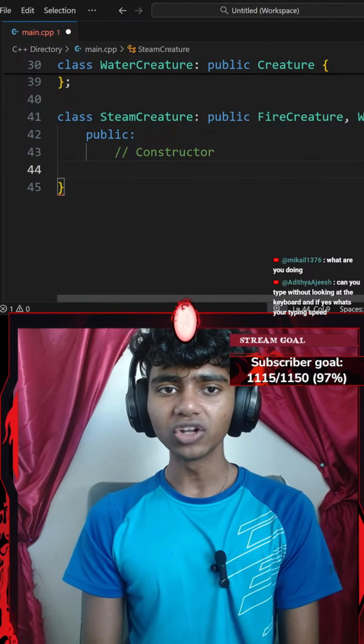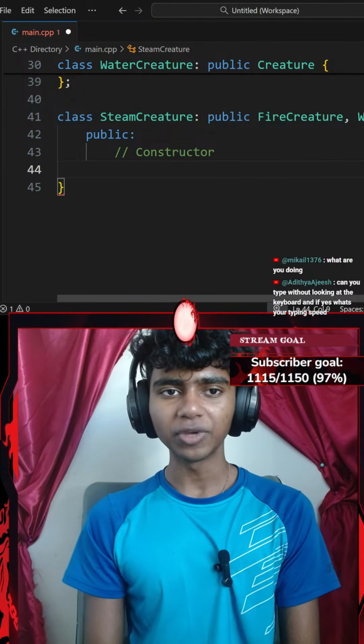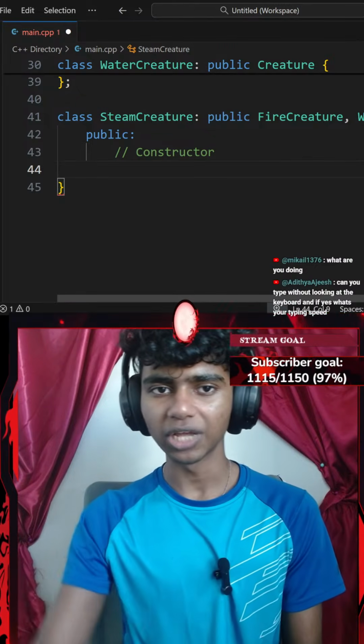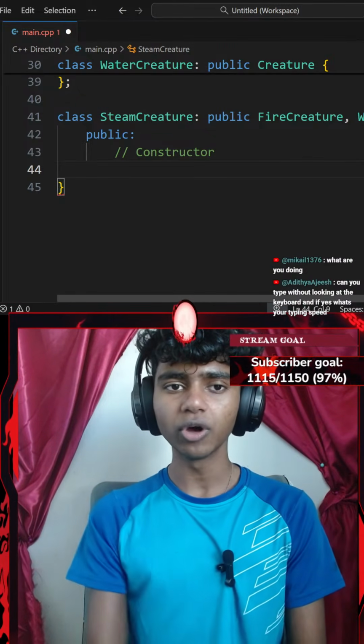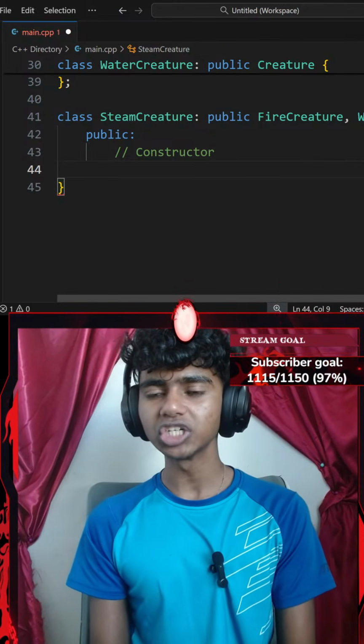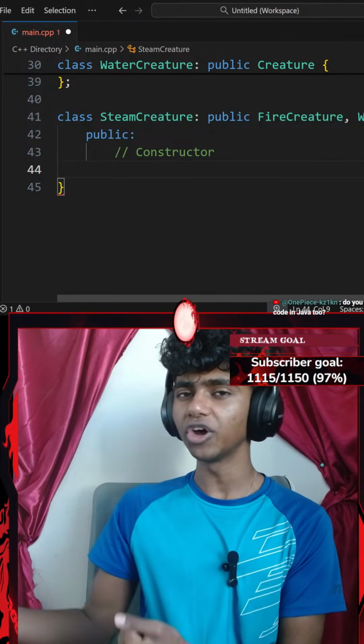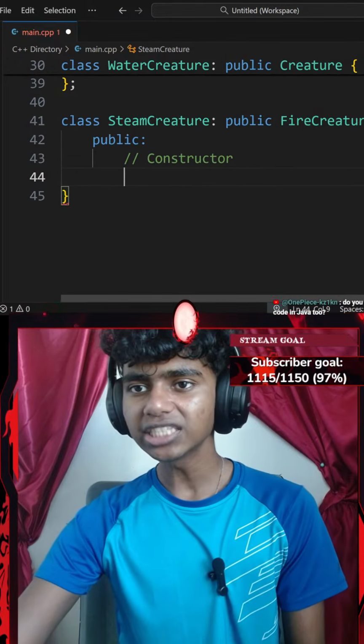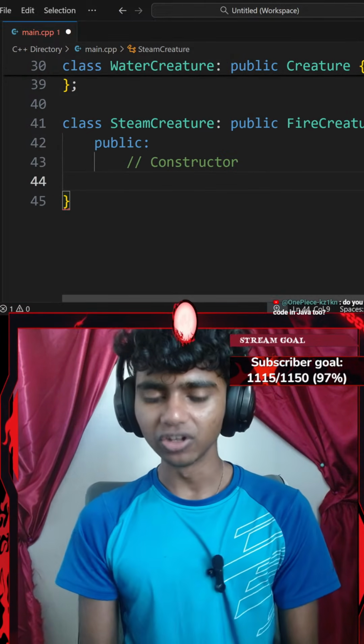Okay, can you type without looking at the keyboard? And yes, what's your typing speed? Guys, I actually haven't checked my typing speed. I feel like I type really slow. Do you code in Java too? Honestly, maybe after my C++ series, I might actually start a Java series as well. Or after my programming for 250 series. That said, okay, let me try typing without looking at the keyboard.